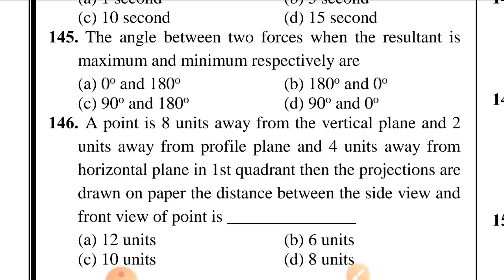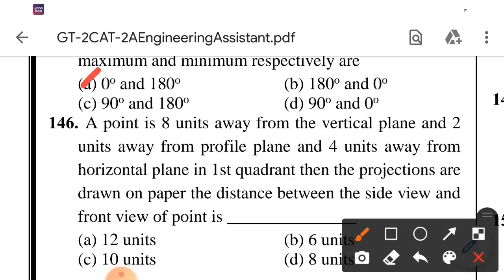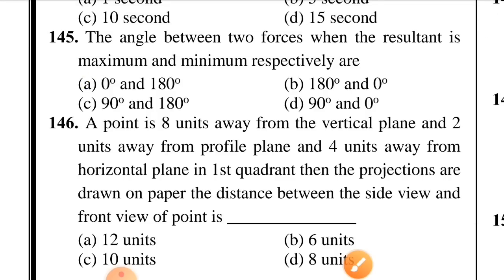Option A is correct, 0 degree and 180 degree. Question number 146. A point is 8 units away from the vertical plane and 2 units away from the profile plane and 4 units away from the horizontal plane in first quadrant. When the projections are drawn on paper, the distance between the side view and the front view of the point is. Option C is correct, 10 units.